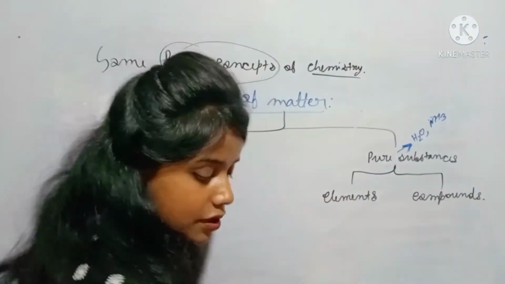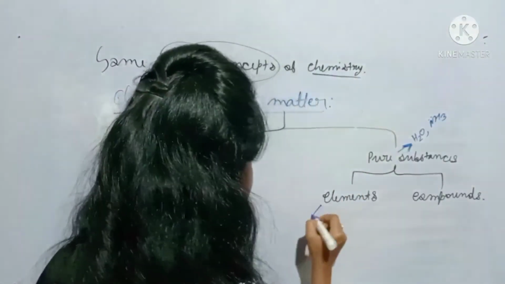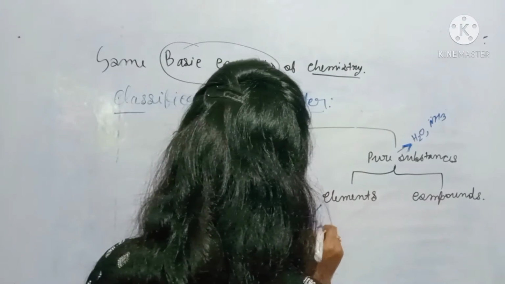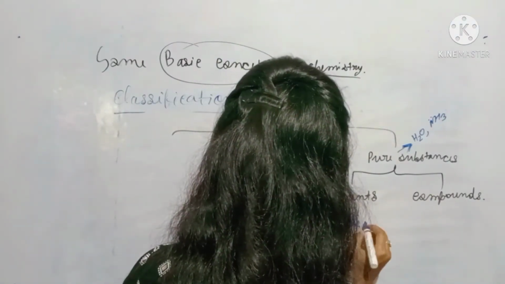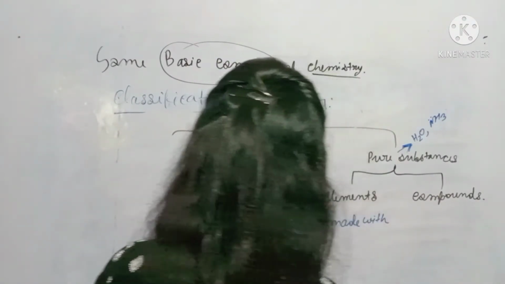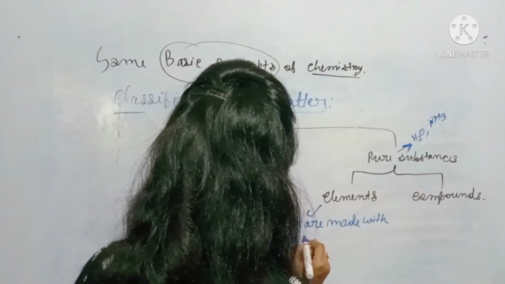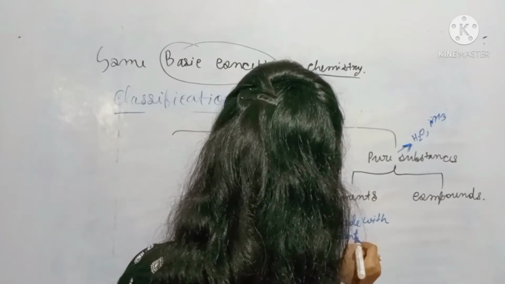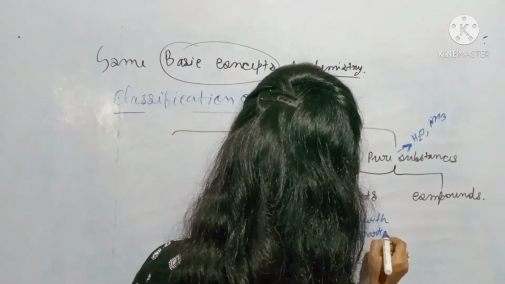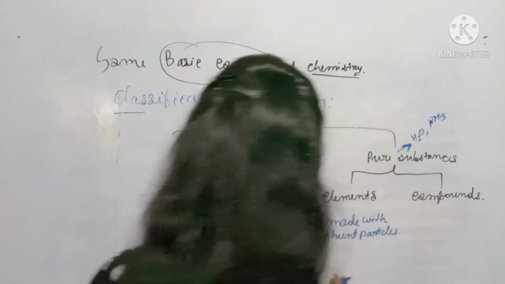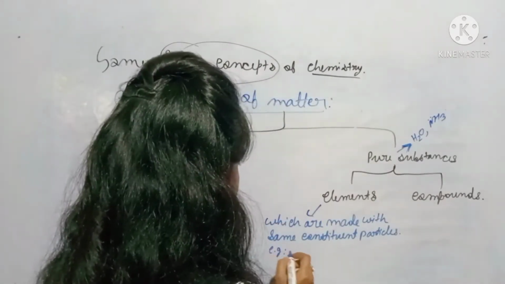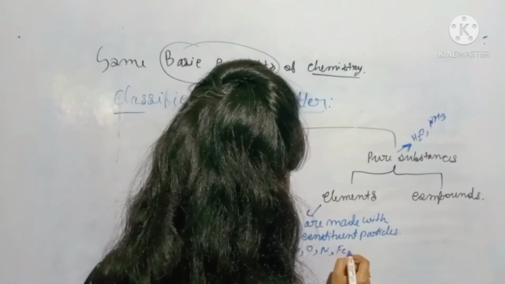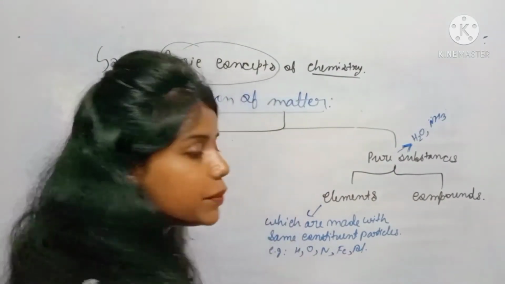Elements are those which are made up of the same constituent particles. Okay, for example, hydrogen, oxygen, nitrogen, iron, aluminum. Those are the examples of elements.